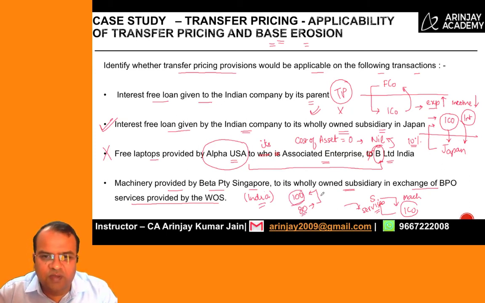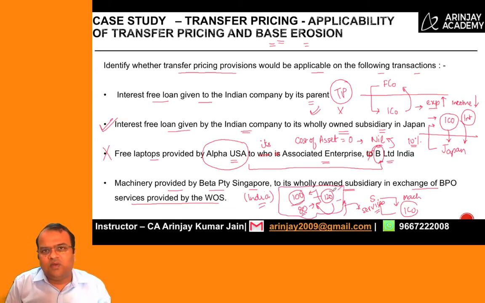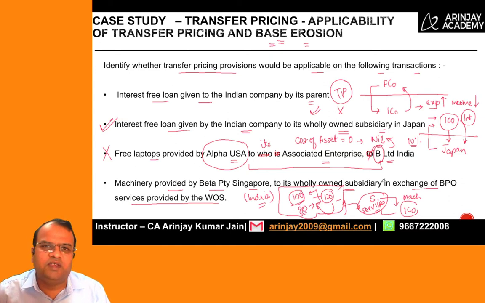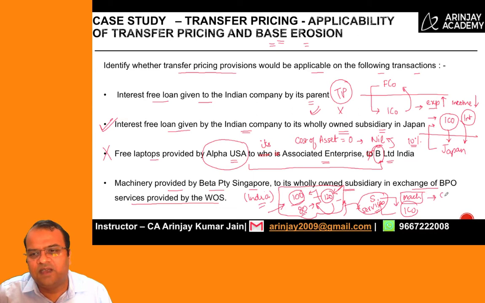But if 100 is the fair price and 120 was to be charged, then in that case 20 is the upward increase which will be done in the services income, and this entire money will be charged to tax upfront. The reason why TP should be applied here is that when you talk about the services, if there is an increase in service price which results out of transfer pricing, this tax is payable immediately. On this 20 of increase, tax has to be paid immediately. But when you talk about machinery, it's a capital asset, so the impact will be only to the extent of depreciation.